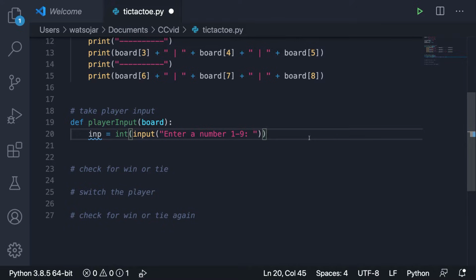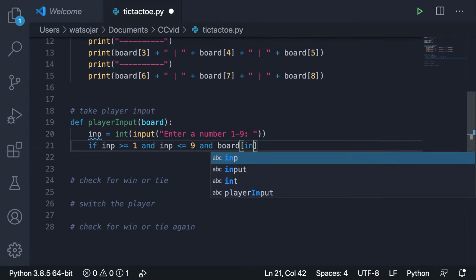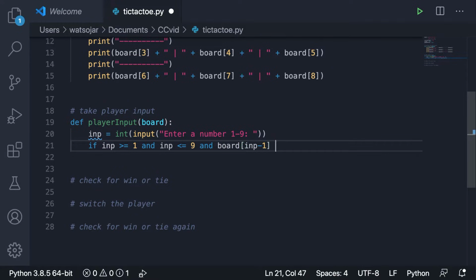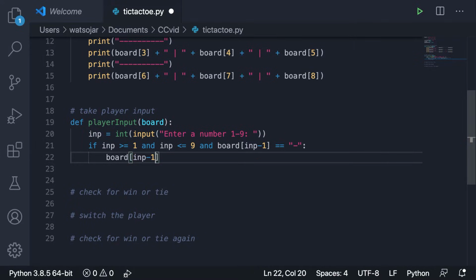So what we can do is say if input is greater than or equal to 1 and input is less than or equal to 9 and board bracket inp minus 1 equals a dash, then what we can do is set the board bracket input minus 1 equal to that current player variable that we have above.